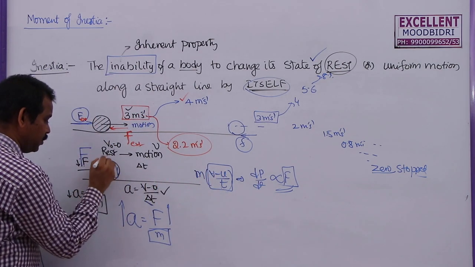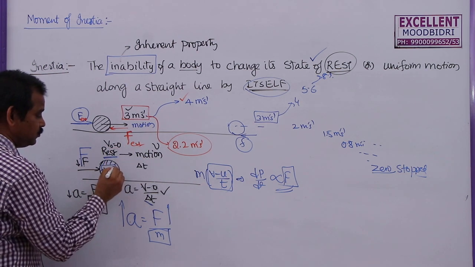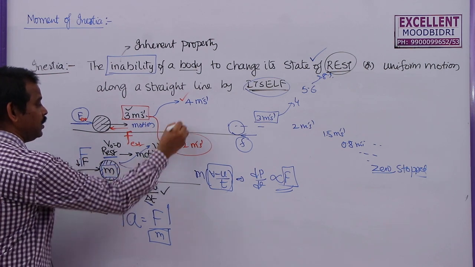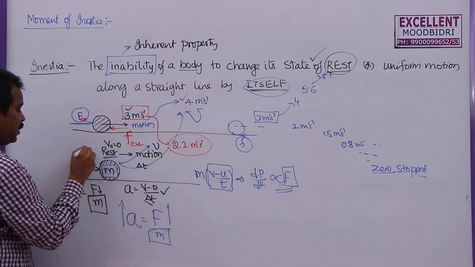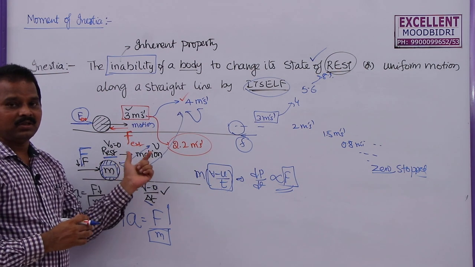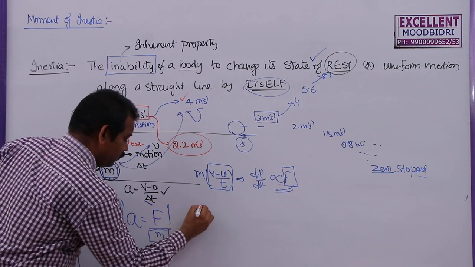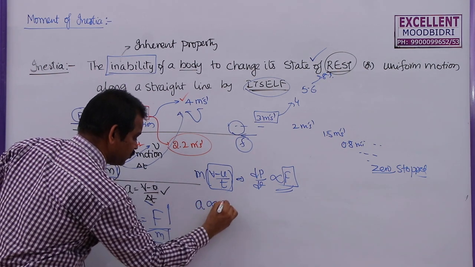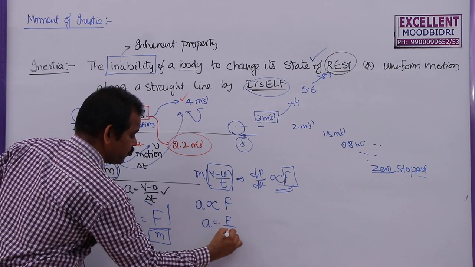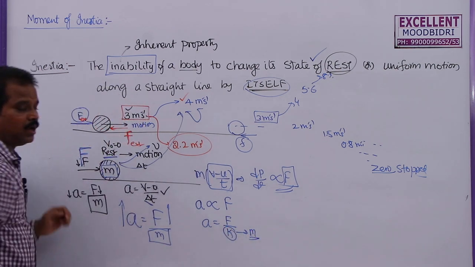Similarly, if the body is at rest, to increase its velocity from 0 to some value, I need to apply some force. From 0 to some bigger v, I need to apply a bigger force. So the change in velocity, that is acceleration, depends upon the force. Very simple equation. We know that acceleration is directly proportional to force. The acceleration is equal to F by k. This k is called mass. This is the measure of inertia.